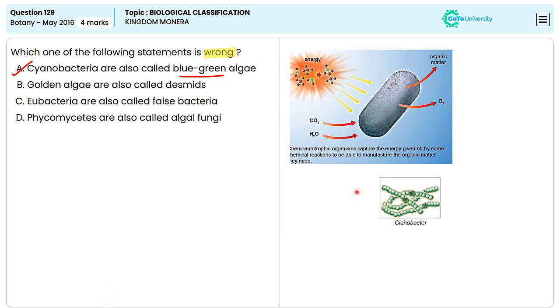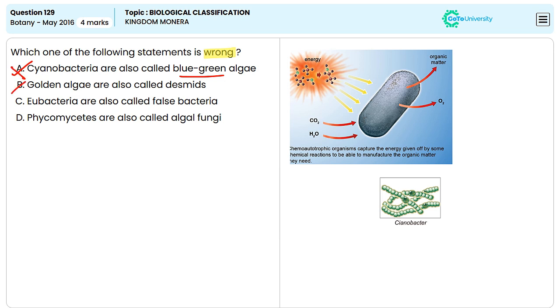Cyanobacteria are often referred to as blue-green algae because of their color, which results from the pigments chlorophyll and phycocyanin. They are capable of doing photosynthesis and can produce oxygen like the algae. So that means option A is an incorrect answer.